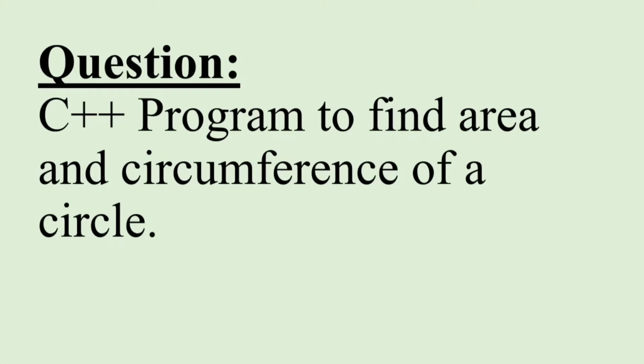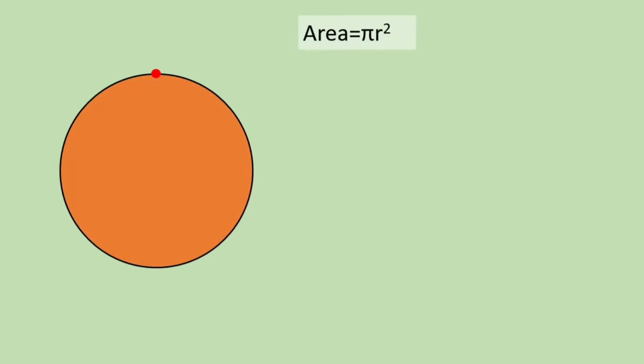Question: C++ program to find area and circumference of a circle. How to find area of a circle? Equation is area is equal to pi r square. How to find circumference of a circle? Equation is circumference is equal to 2 pi r.